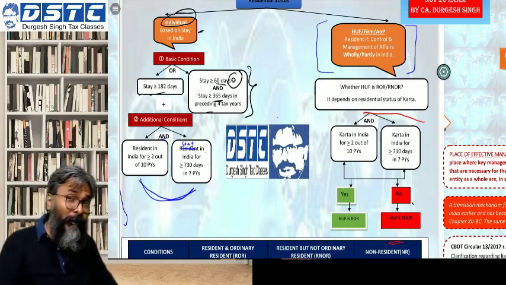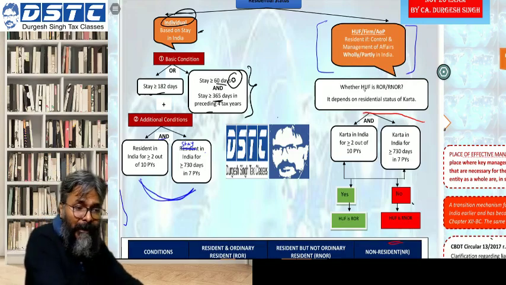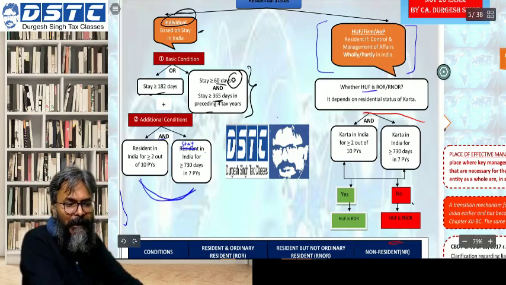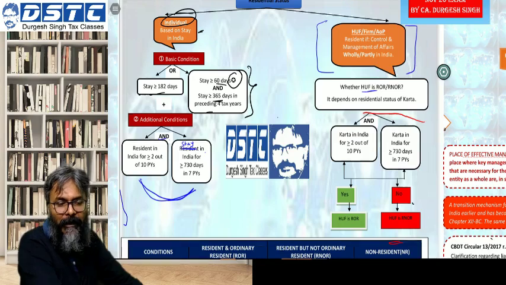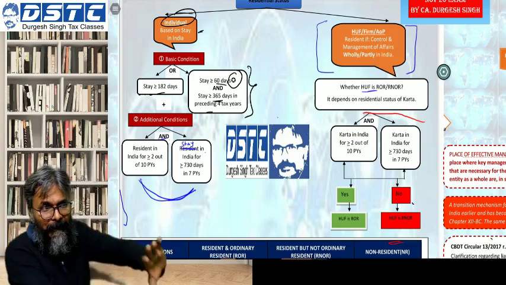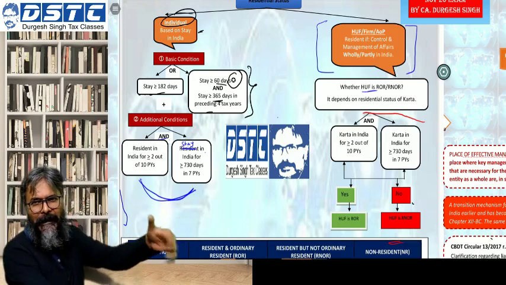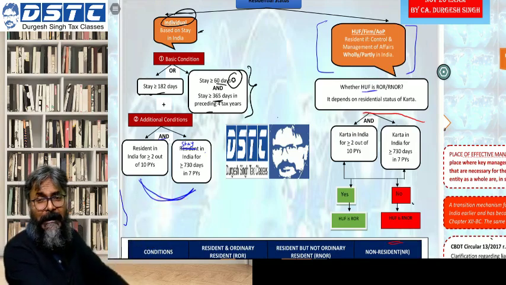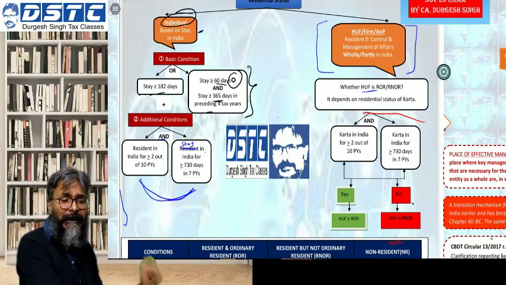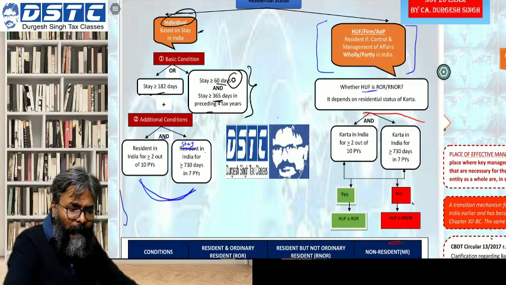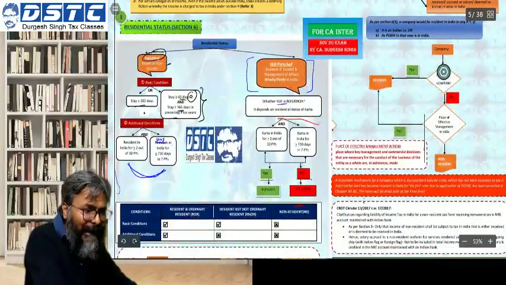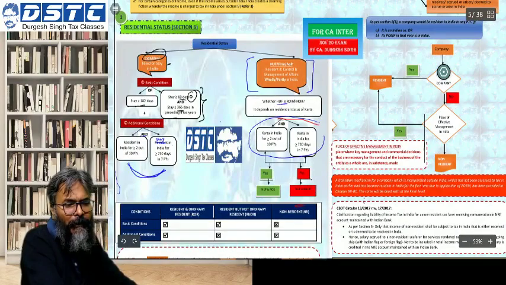Now students, be careful. If you are an HUF and the part control is in India, then I told you that you have become a resident. Now for the HUF, you have to see further whether the additional condition has been satisfied or not.